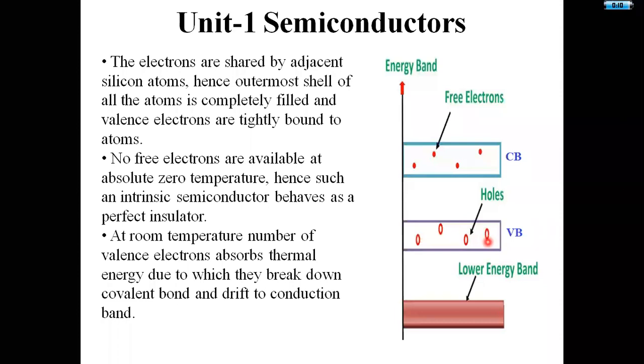Whatever number of electrons are excited to the higher energy level, that many holes get created in the lower energy level, that is the valence band. That means the concentration of electrons in the conduction band is equal to the concentration of holes in the valence band.